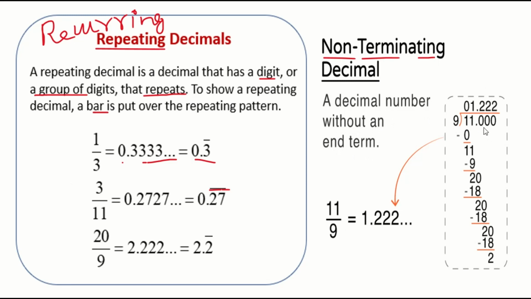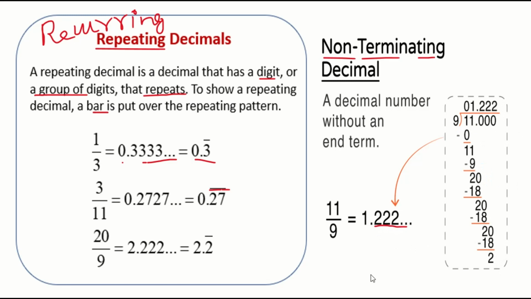If I'm dividing 11 by 9, what am I getting over here? First, in 11, one time 9, right? So the remainder is 2, and I add 0 to get 20. It goes on, it is repeating. Once again the remainder is 2. Once again I add 0 and take 9 twos are 18. Like that, it will go. Could you see over here that 2 is going on repeating?